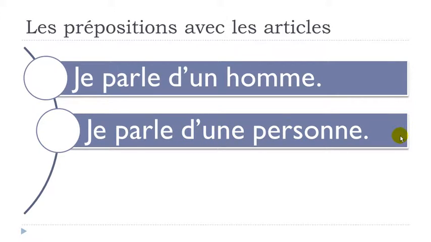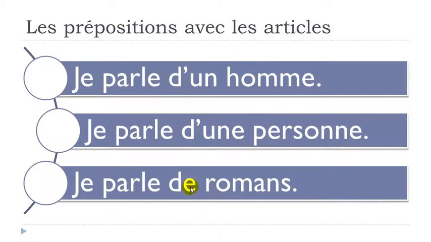All right? The tricky thing is here when you want to combine de and des. Just because we think that it would sound strange to have this "de des romans". So the thing that will disappear will be the article. That's the reason why we get this je parle de romans.